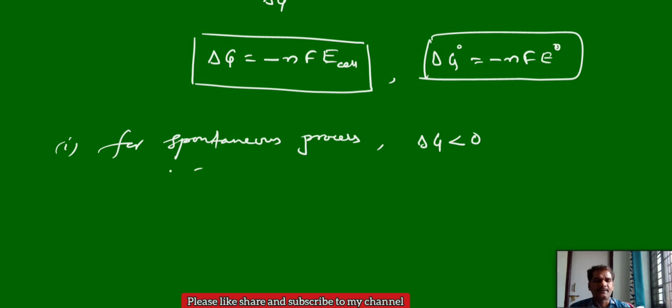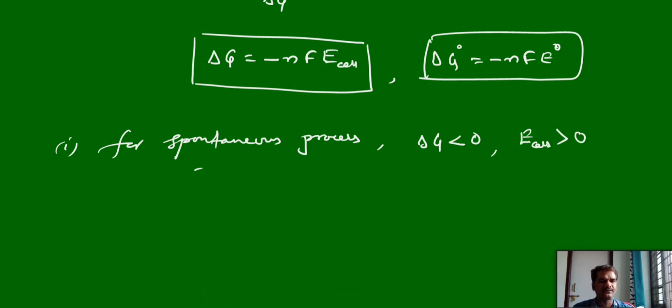That is possible when, anyhow, n is number of moles, F is Faraday. So if the E cell value is positive, always positive, then the delta G value will be negative. Then for a spontaneous process, delta G less than 0, but E cell should be greater than 0, meaning E cell should be always positive for a spontaneous cell. For a spontaneous chemical reaction, E cell value should always be positive.